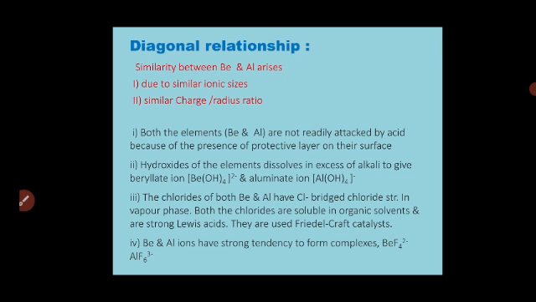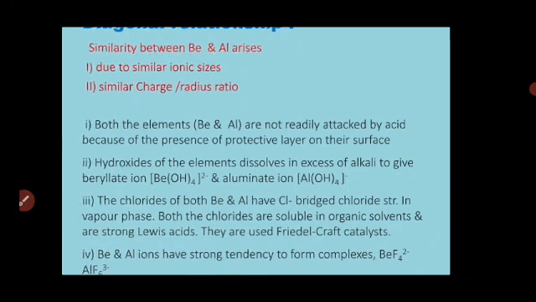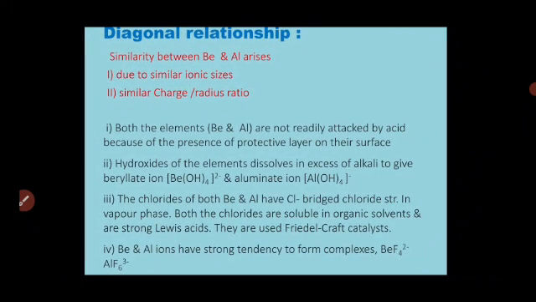Okay. Hydroxides of these elements dissolve in excess of alkali to give beryllate ion and aluminate ion. So both form complex compounds. The chlorides of both beryllium and aluminum have a Cl-bridged chloride structure, that we have already seen in the vapor phase. Both the chlorides are soluble in organic solvents and they are strong Lewis acids.